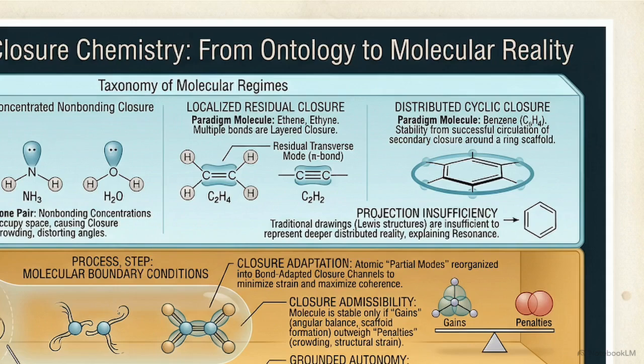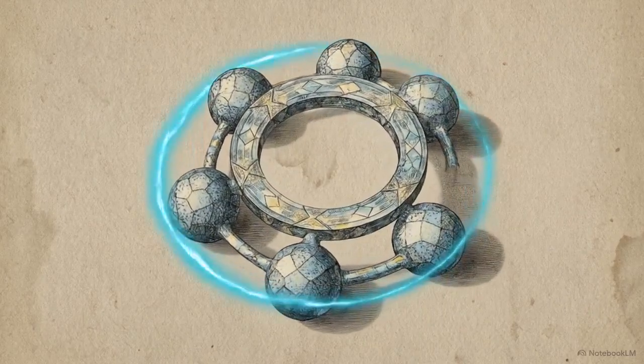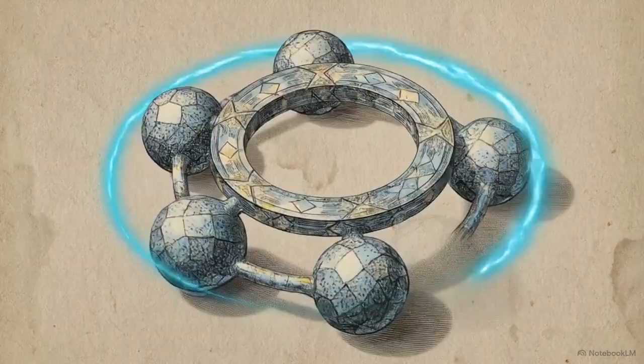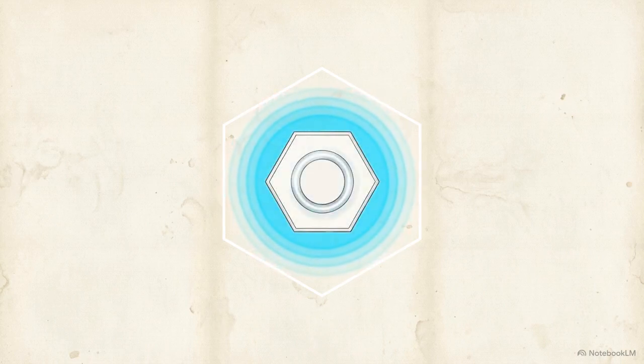This logic scales to the final regime, distributed cyclic closure, with benzene as the ultimate test case. Standard pedagogy relies on localized, edge-by-edge bookkeeping. However, alternating single and double bonds cannot capture the global reality of the ring. Aromaticity is defined structurally as the successful, unbroken global circulation of secondary closure around a compatible ring scaffold. This leads to the redefinition of resonance as projection insufficiency. It is a representational signal that a localized, two-dimensional drawing cannot contain a distributed topological reality.